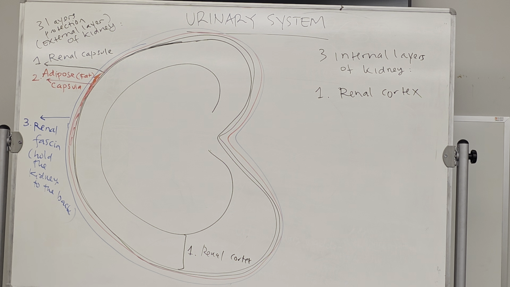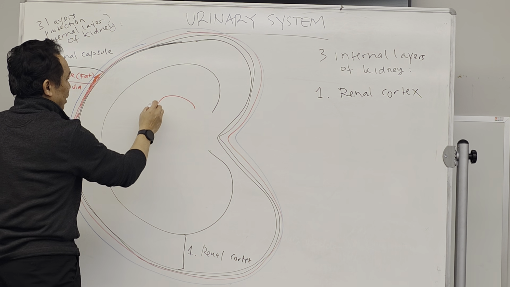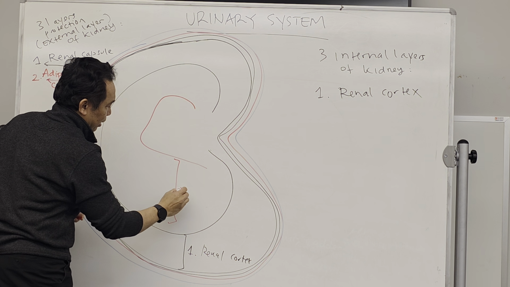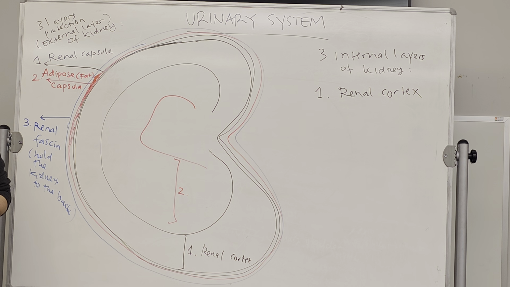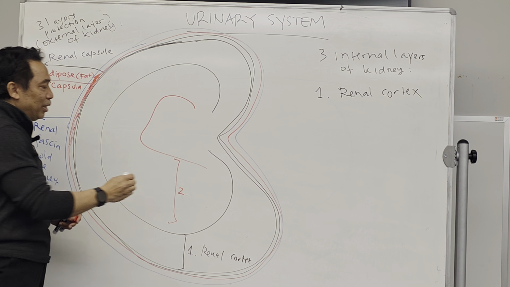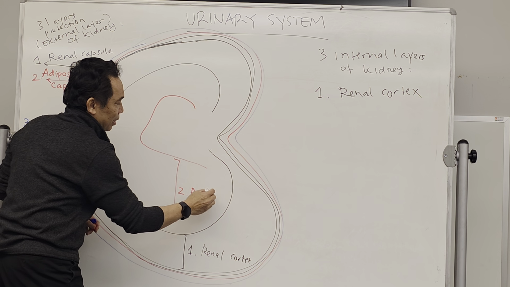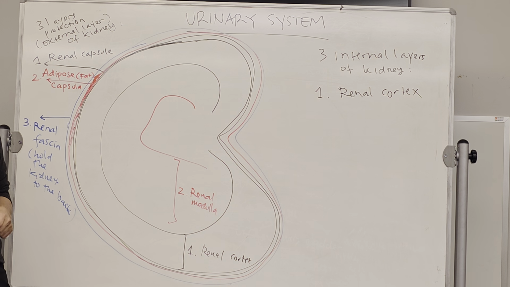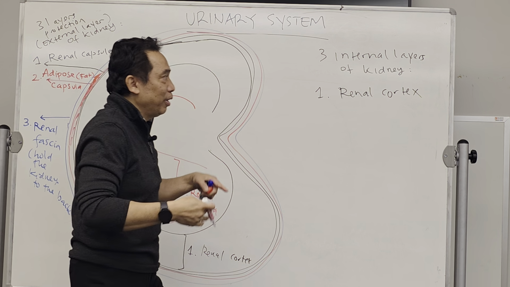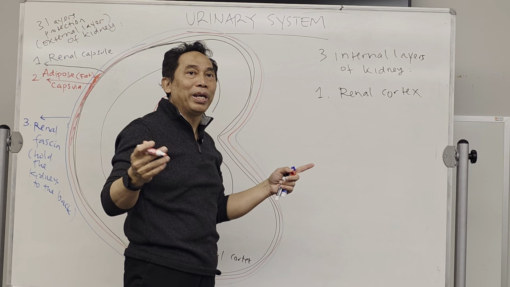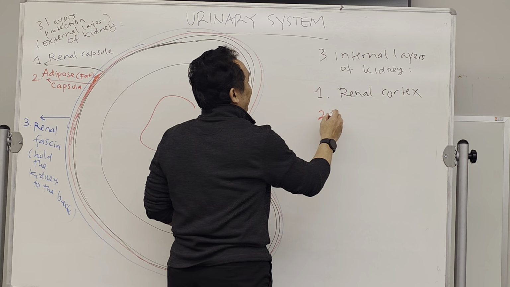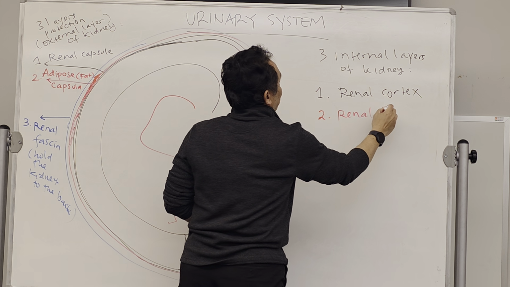Okay, the second layer is gonna be here. This is the second layer. Because it is in the middle, the name is gonna be renal medulla. Okay, that's the second layer. Again, you're gonna dissect the kidney tomorrow. You should be able to find these three layers easily. Okay, renal medulla.